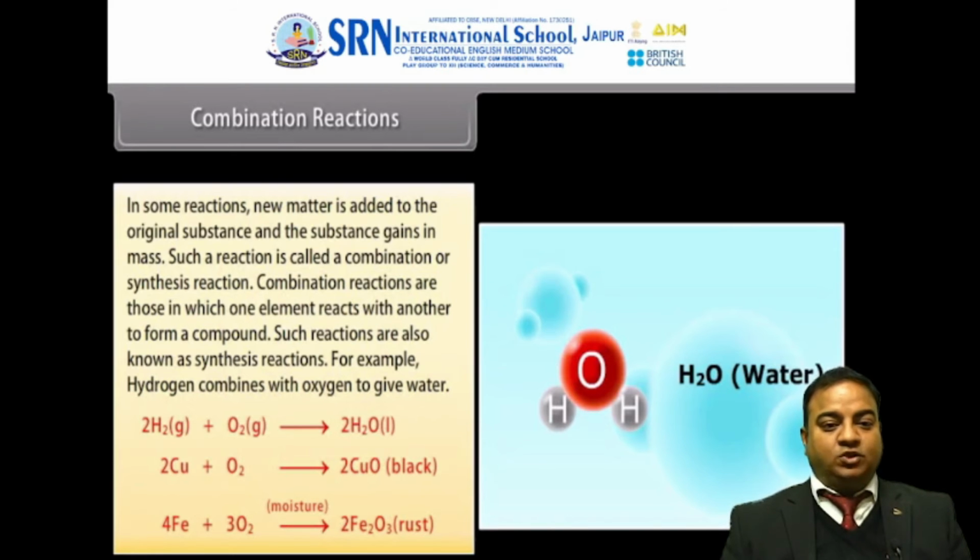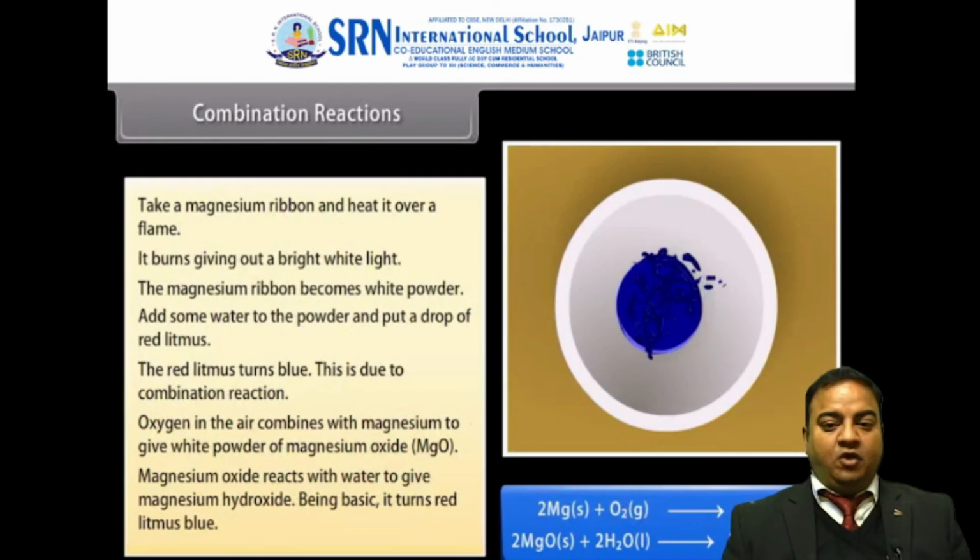Combination reactions are those in which one element reacts with another to form a compound. Such reactions are also examples of synthesis reactions. Let us now see the reaction of magnesium with oxygen. It forms magnesium oxide or magnesium hydroxide. These are alkali substances, that is, they are basic in nature.